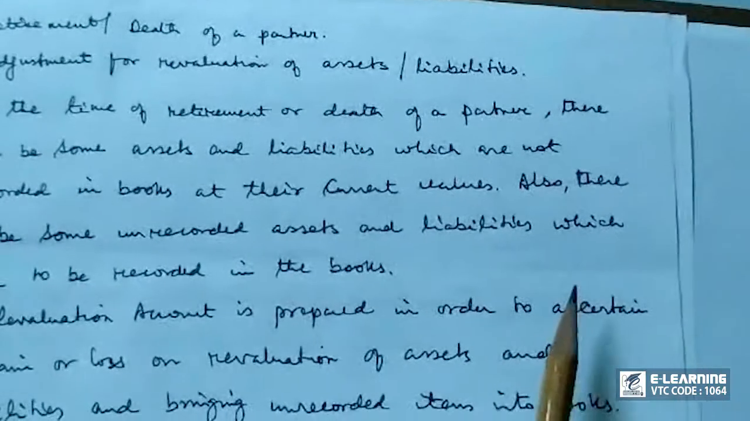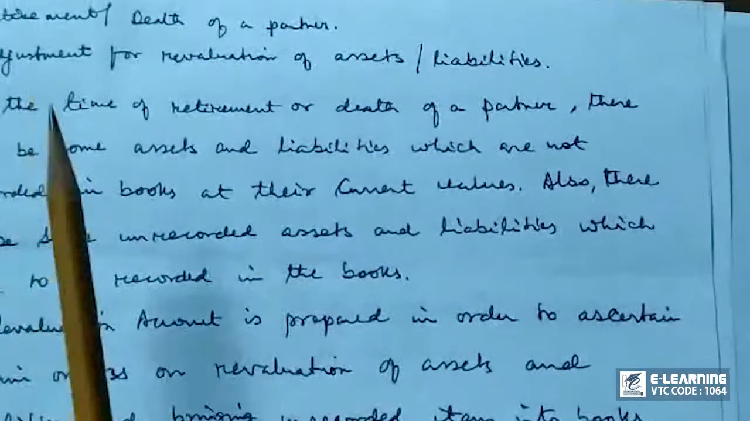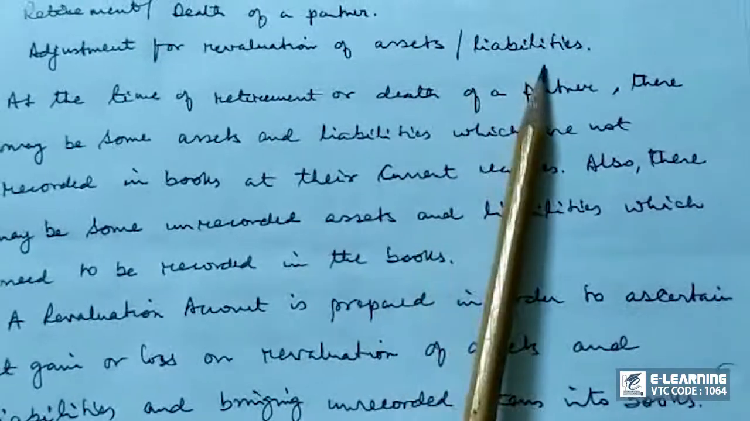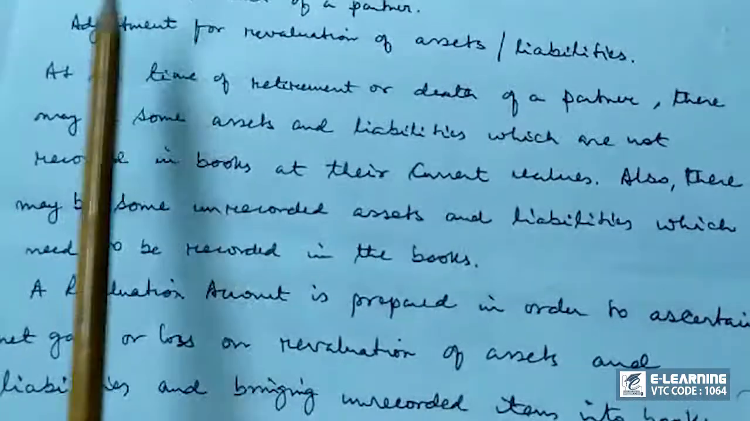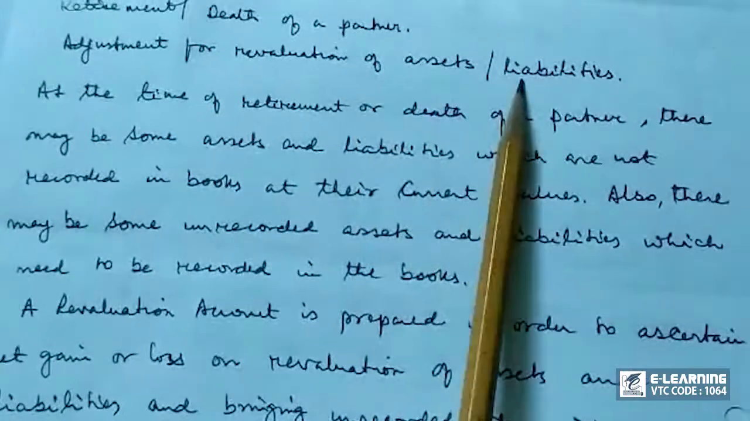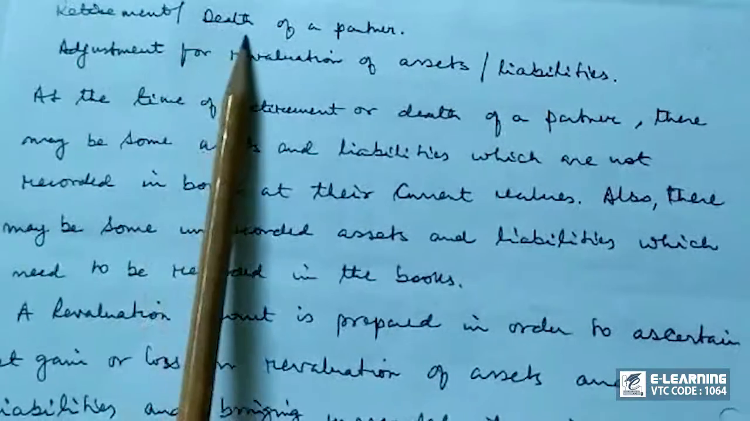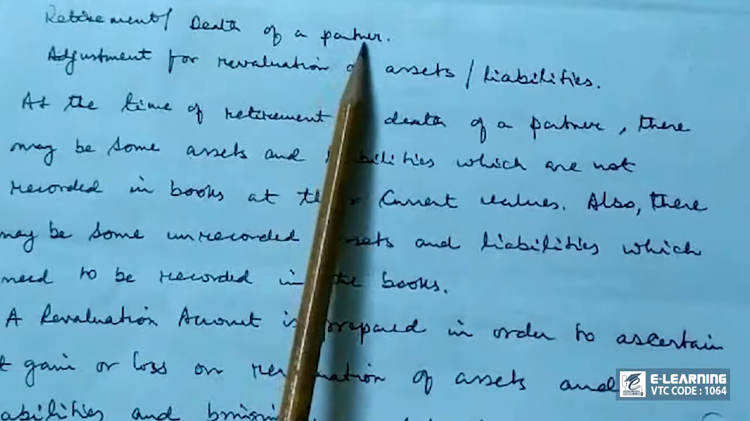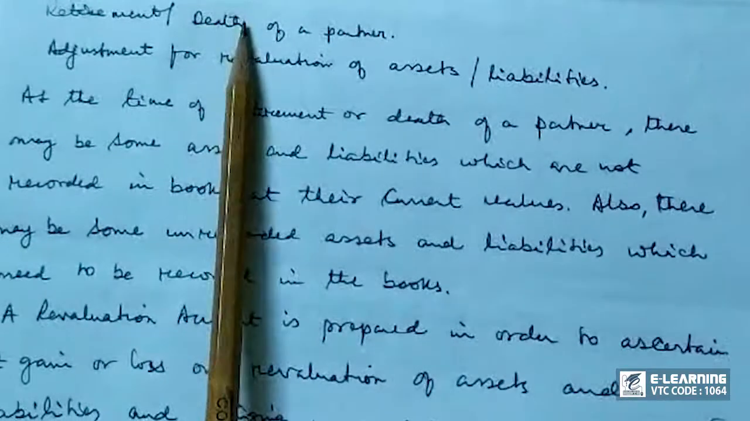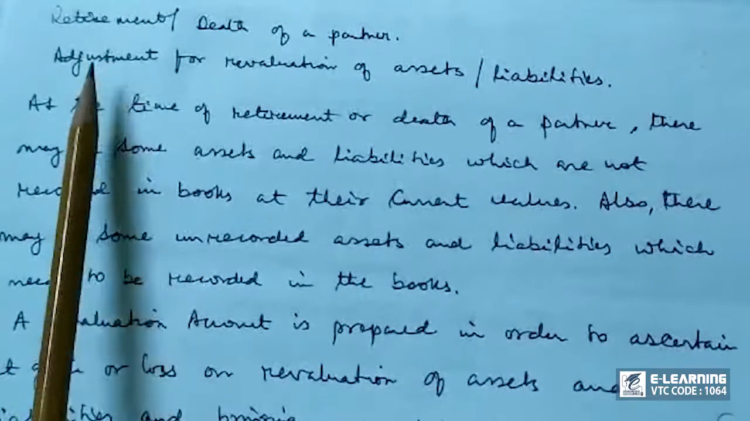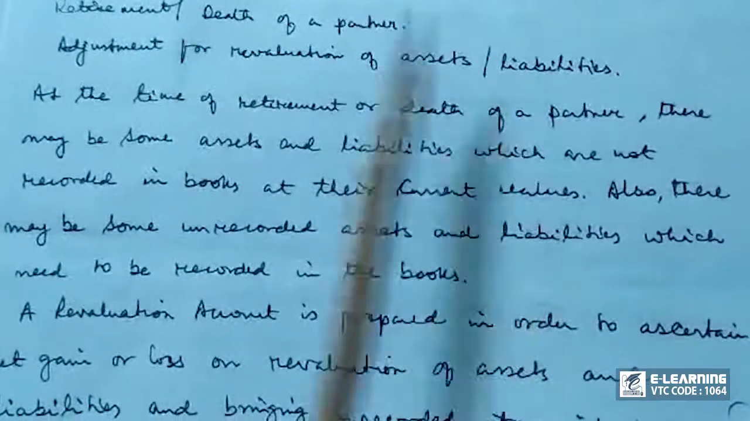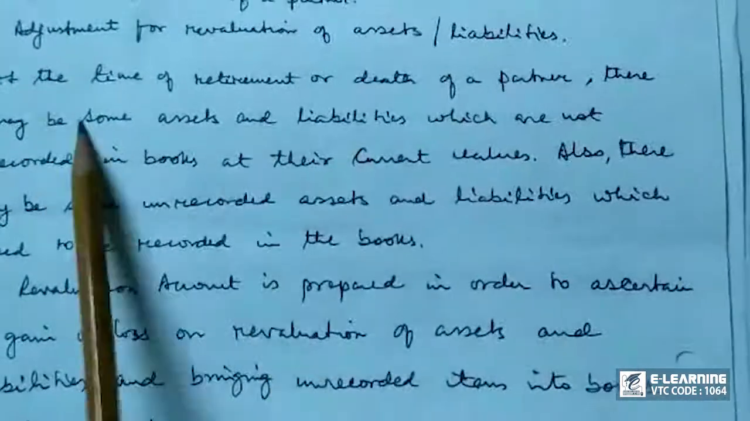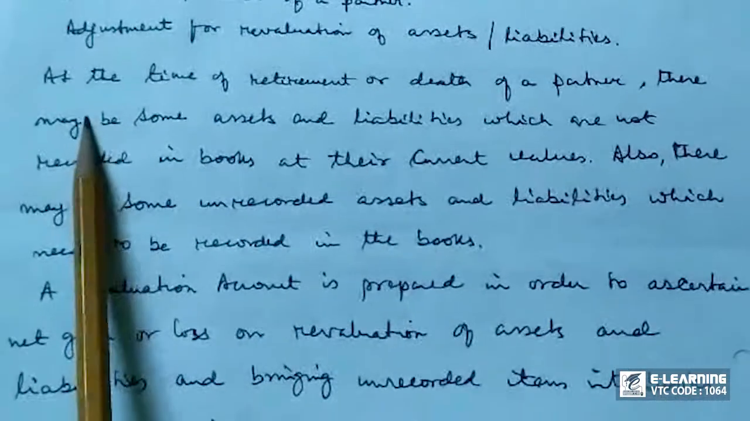So students, once again we are back and we will discuss today adjustment for revaluation of assets and liabilities. Adjustment for revaluation of assets and liabilities in case of retirement or death of a partner. We don't have death in our syllabus, but the treatment for adjustment for revaluation of assets and liabilities in both these cases is the same. So what are the treatments? Let's go for the theoretical part.